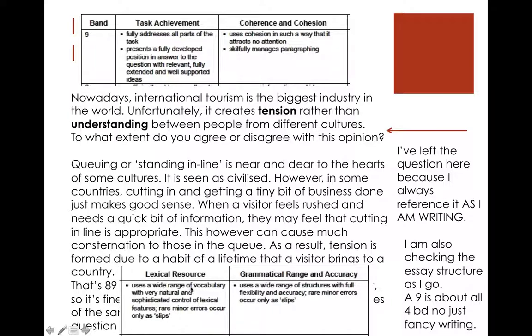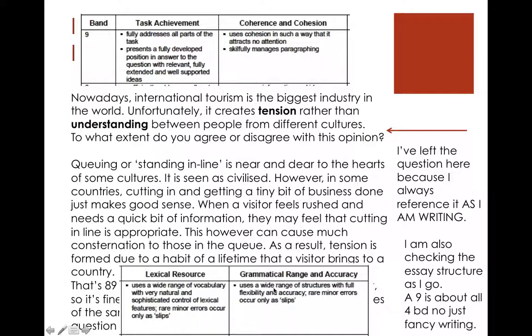That's it. Wide range of vocabulary. Here we have two ways of saying standing in line. Civilized, cutting in, tiny bit of business, consternation. Causing consternation is like tension. I use tension again here, but actually I would go back and change that, I would guess. Maybe changing get a tiny bit of business done, tiny bit. I mean, it's a collocation, which is good.